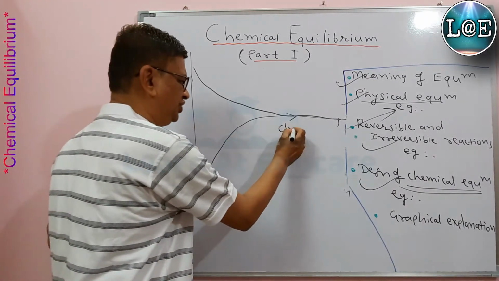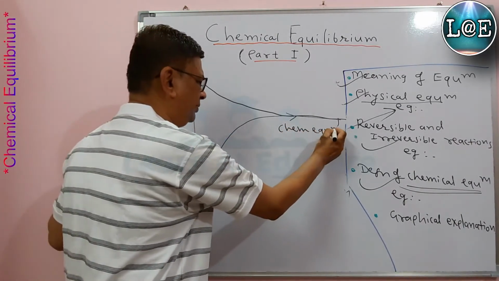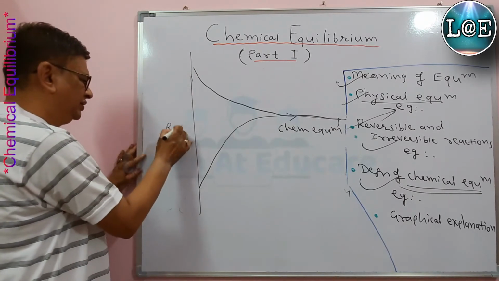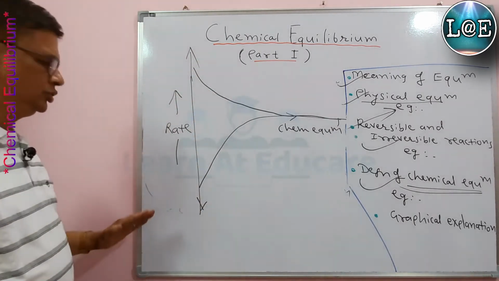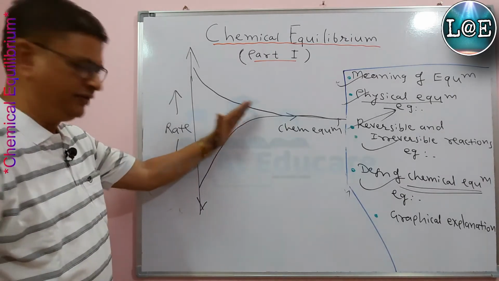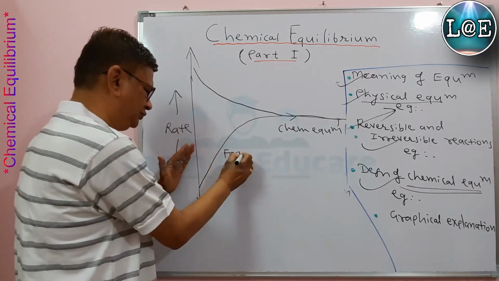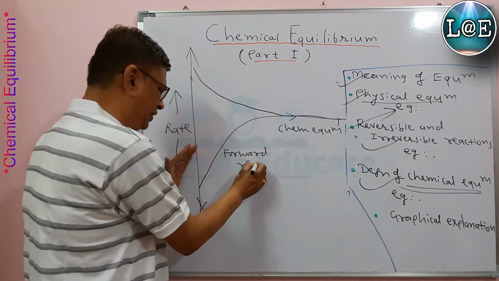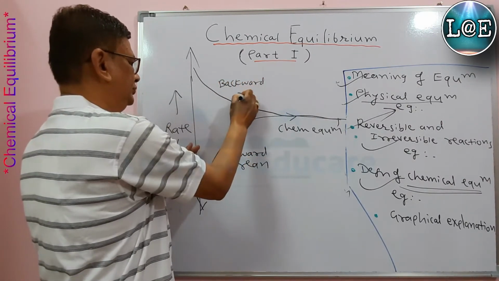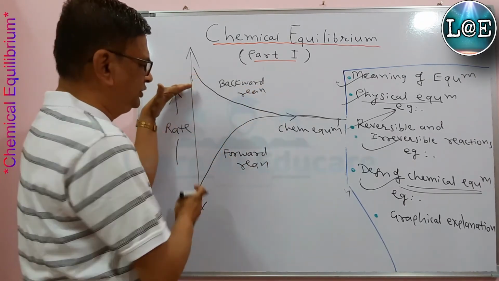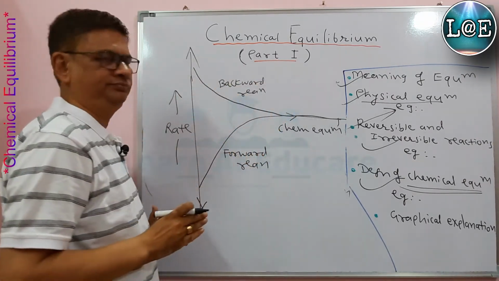So this situation is now chemical equilibrium, and here we are taking the rate. This is the rate of the forward reaction, and this is the rate of the backward reaction. Then both are going with the same rate.